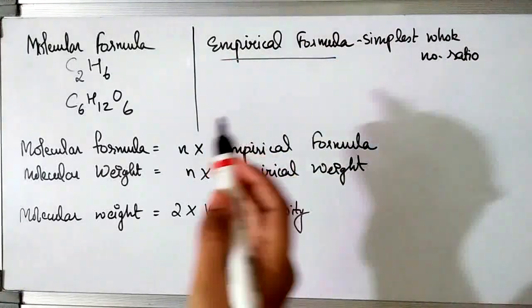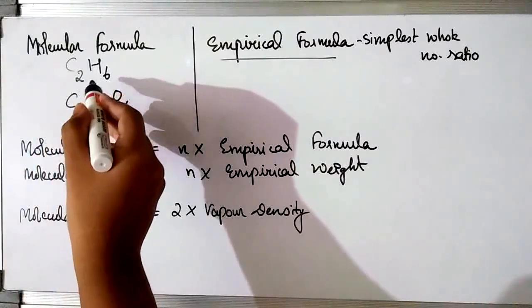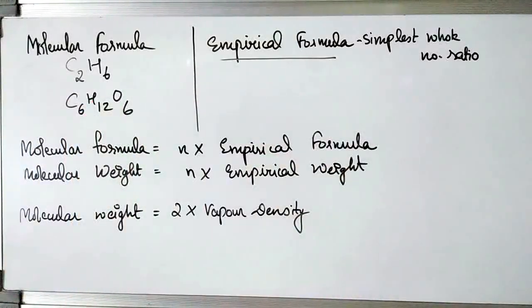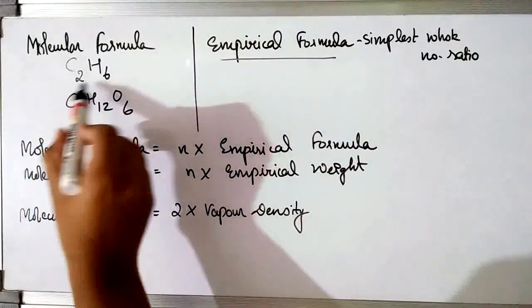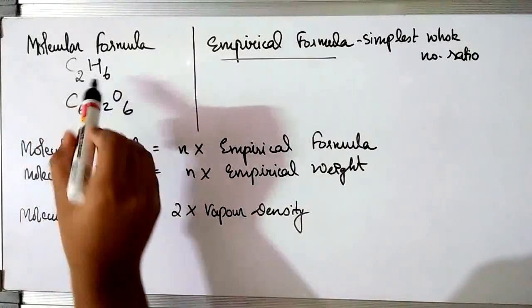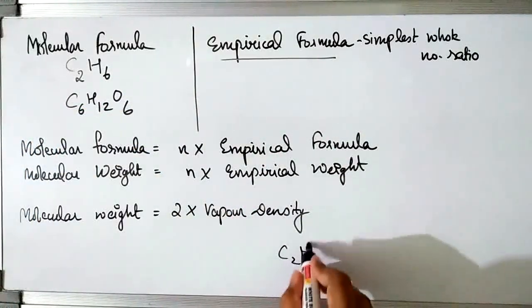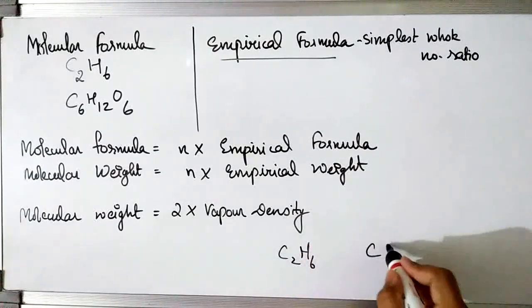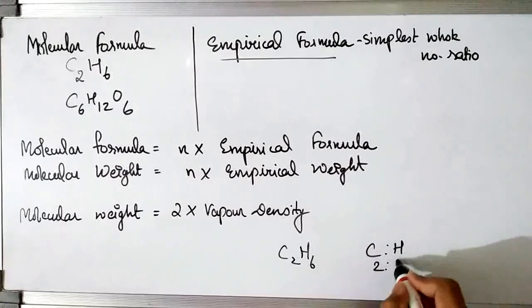So this is the molecular formula of ethane. Now if I ask you to find out the empirical formula of ethane, you would say that we have to find out the simplest whole number ratio of ethane. It is C2H6. Now the ratio of C to H is 2:6.